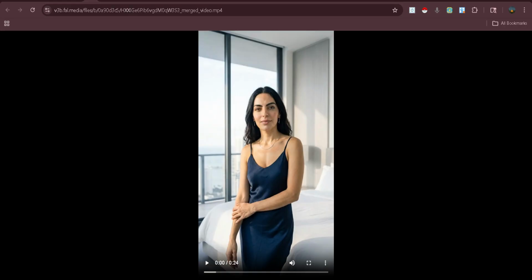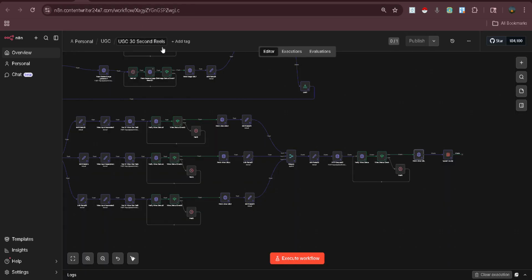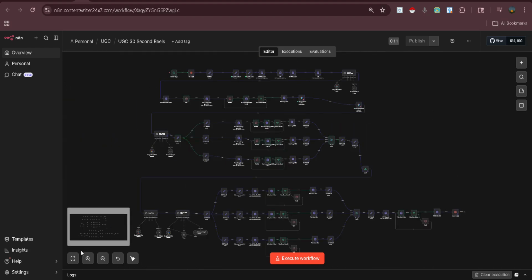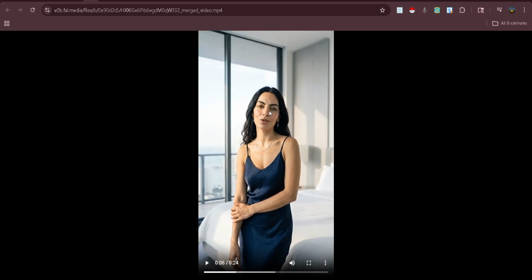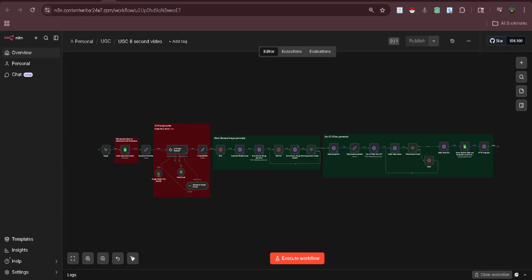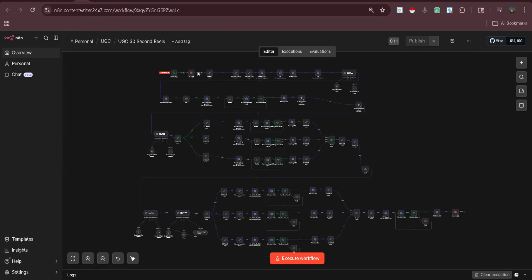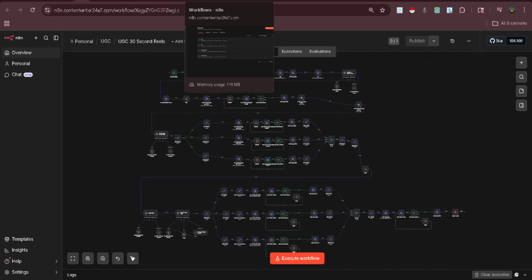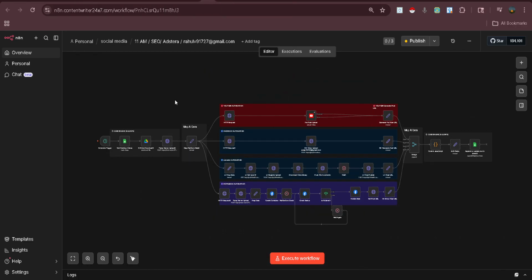Yeah, here. So using this workflow, you can create 8-second reels, and there is no limit. You can create unlimited videos, and you can schedule them. And for scheduling you can use this workflow.